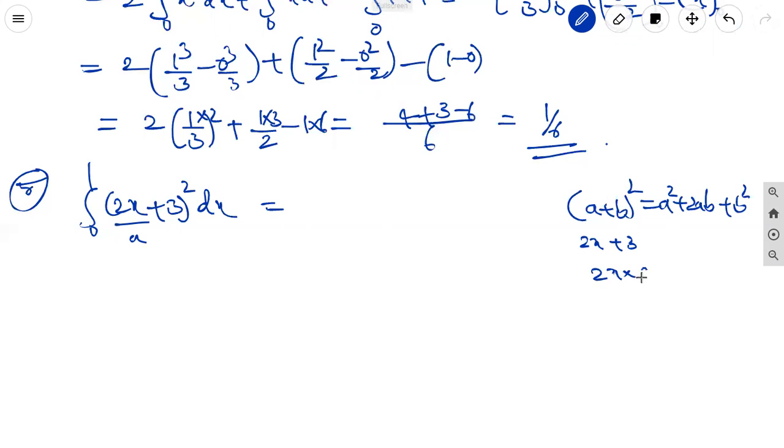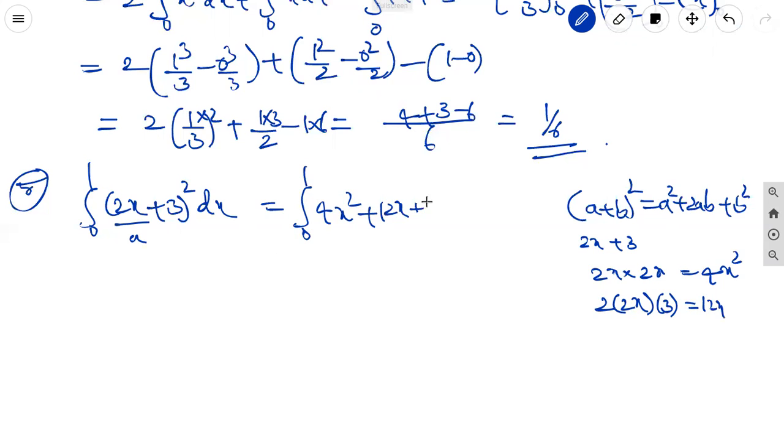2x into 2x, 2 2s are 4, x into x, x square. Integral 0 to 1, 4x square, plus 2ab, where a is 2x, b is 3: 2 2s are 4, 4 3s are 12x, plus 12x, plus 3 3s are 9, whole dx.